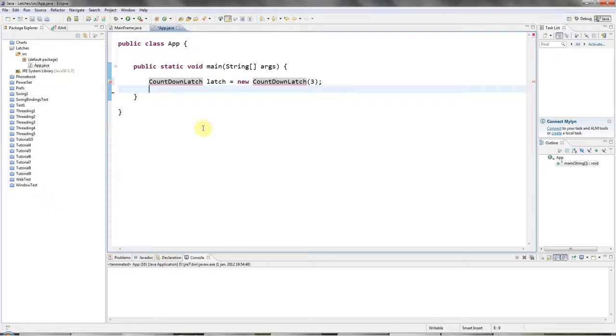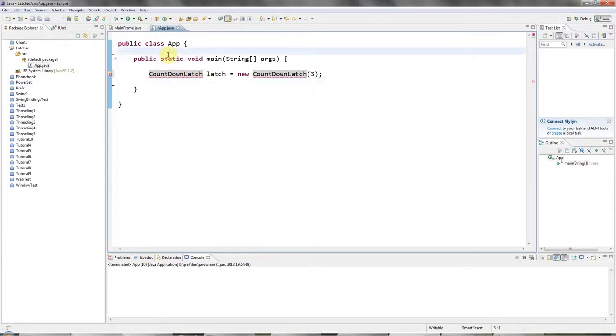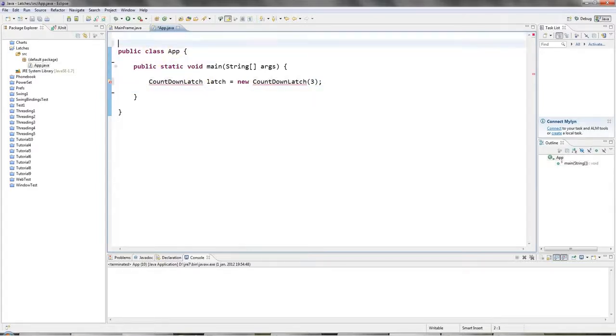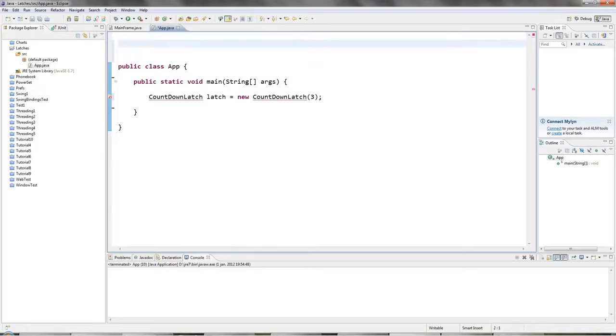So one or more threads can count down the latch, and when it finally equals 0, then one or more threads that are waiting on the latch can then proceed and carry on. So let's see how that works, and I'm sure you can think of a whole bunch of interesting usages for this. And of course this can be one, sometimes just for very simple inter-thread communication.